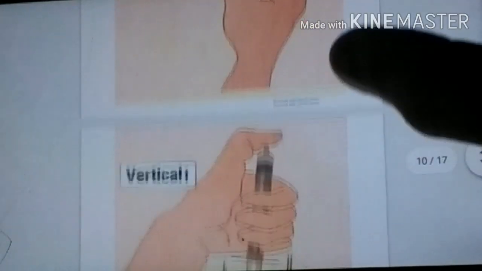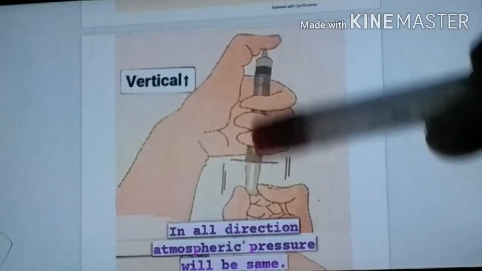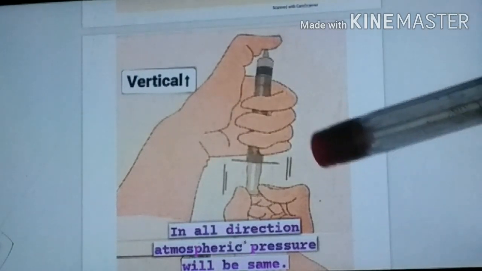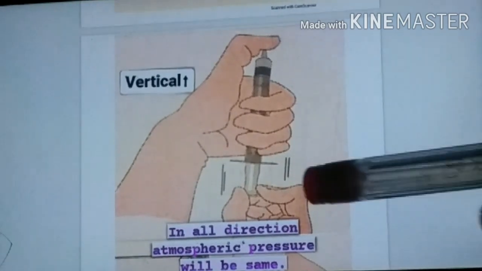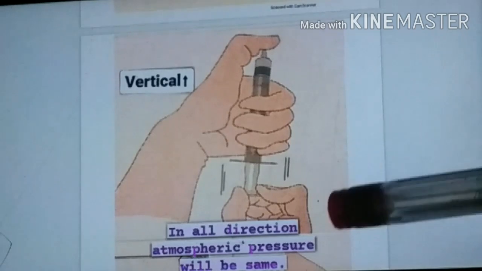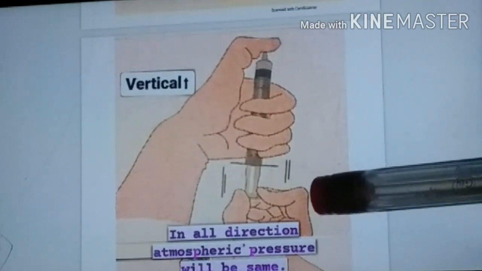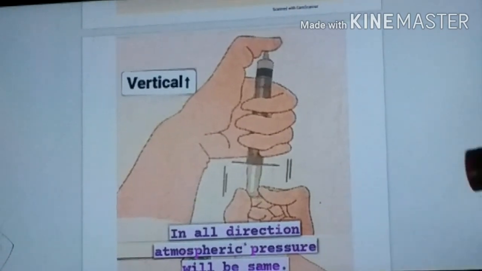Now see, in this case the syringe has been held in the vertical position. This hole has been closed, then we pull out the piston. After pulling it, you have to remove your hand.